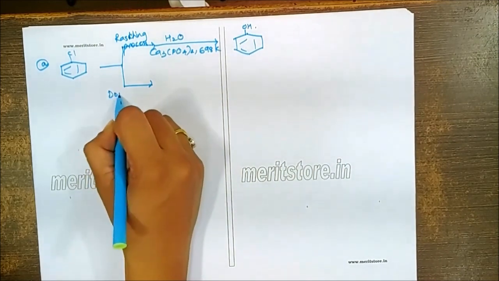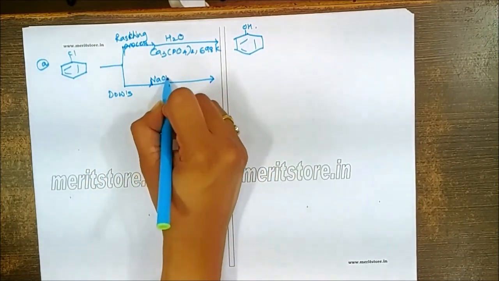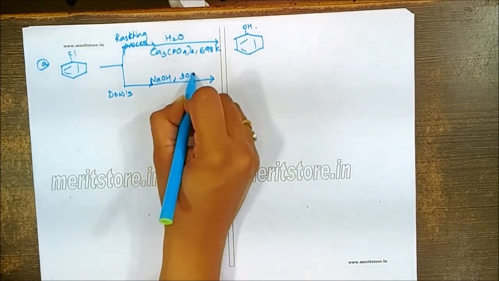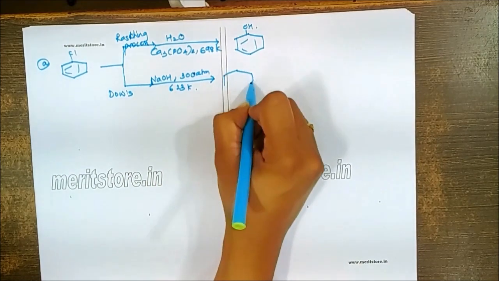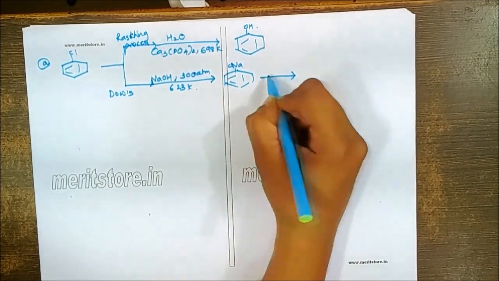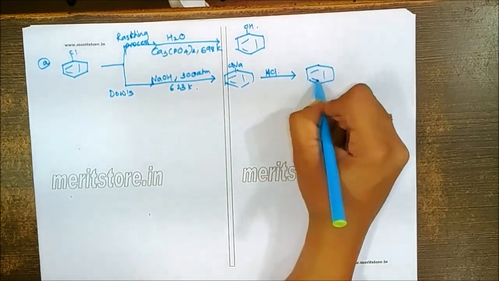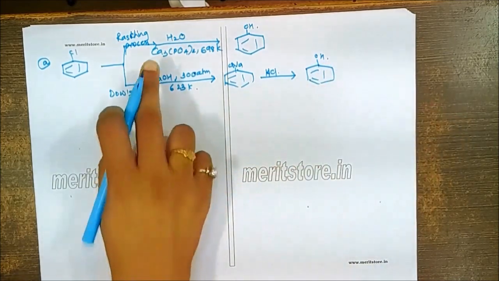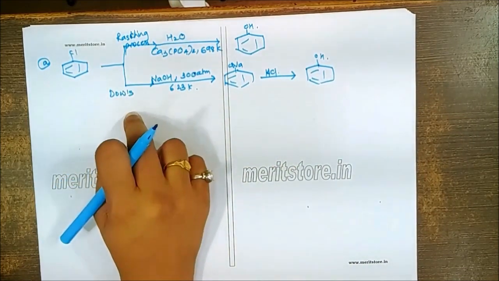Or we can go by Dow's process, in which we heat it or fuse it with NaOH at around 300 atmospheric pressure and around 623 Kelvin, which gives us formation of sodium phenoxide, and this on further acidification with an acid like HCl gives you the corresponding phenol. So there are two different processes from chlorobenzene, either Raschig's process or Dow's process.